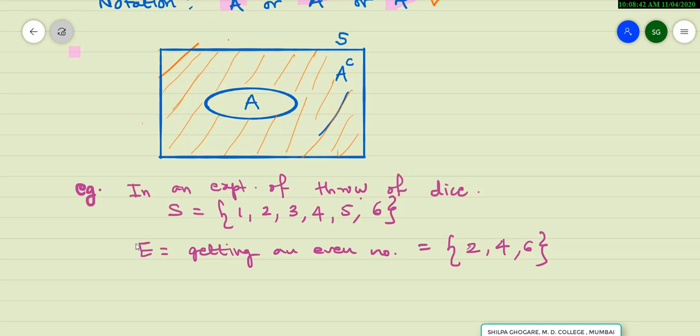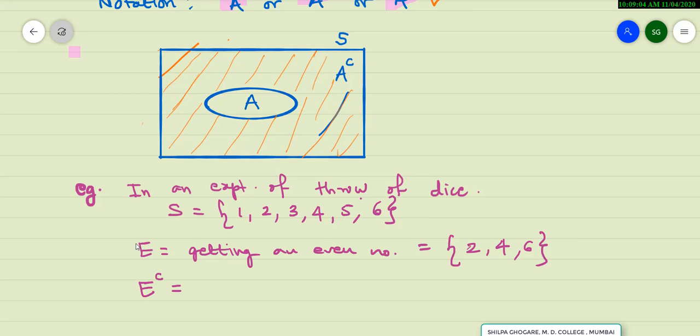Now, what is the complementary event of E? The notation used will be E C. Either you get an even number, or it will be an odd number. Any number you take, it is either an even or an odd number. Which number is even? The number which is divisible by 2, and the one which is not divisible by 2 is odd.